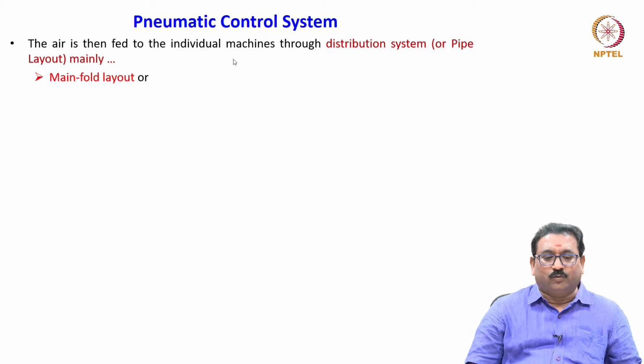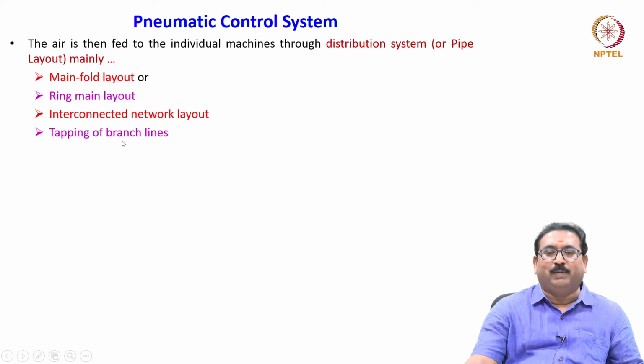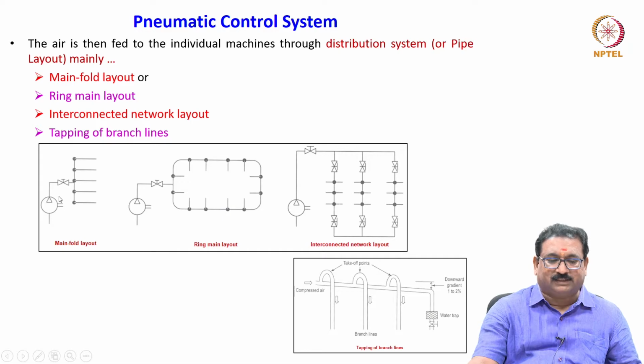You will get compressed air through main fold layout, ring main layout, interconnected network layout, and tapping branch lines. What are these, friends? I will show you here. You will see this is a compressor, then a manual shut-off valve, which supplies the compressed air to the various machines. This is called a main fold layout pattern.